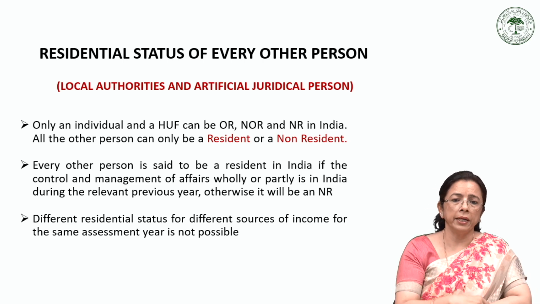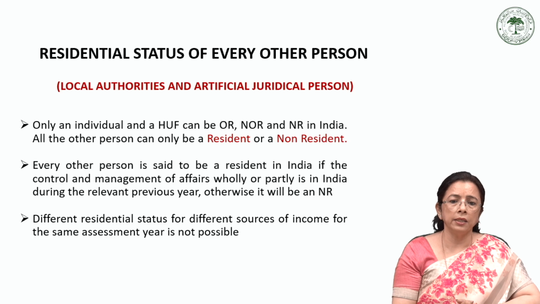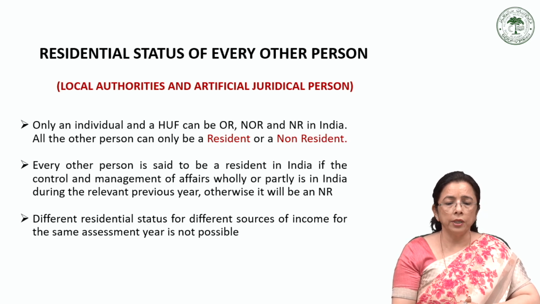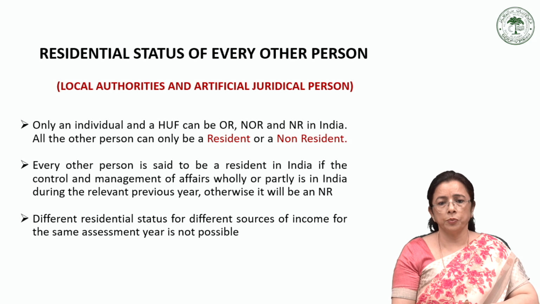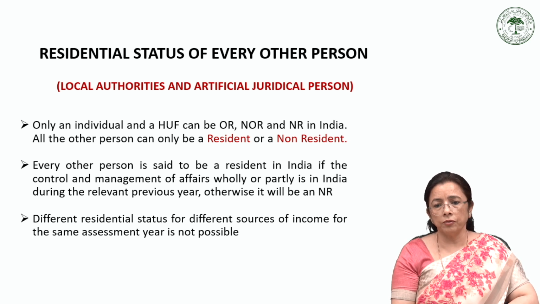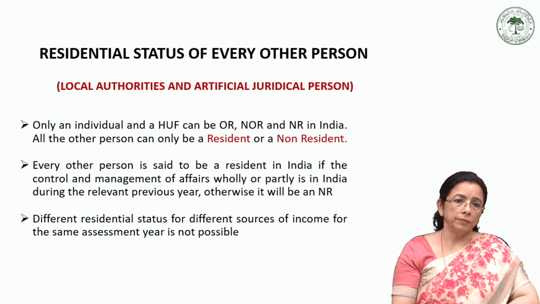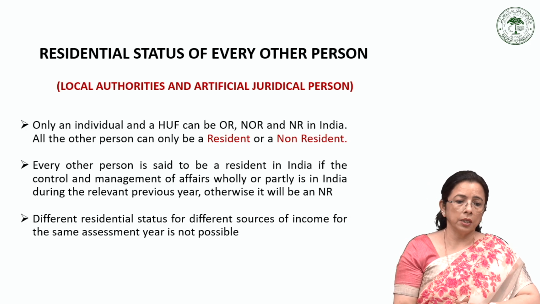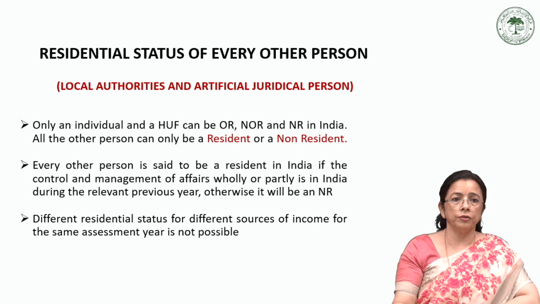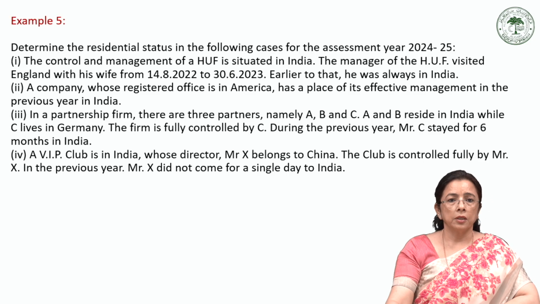If the control and management are entirely outside India, then it will be a non-resident. There is no concept of ordinarily resident for such persons, and their residential status applies uniformly across all income sources for that year. So this was about the residential status of any other person.